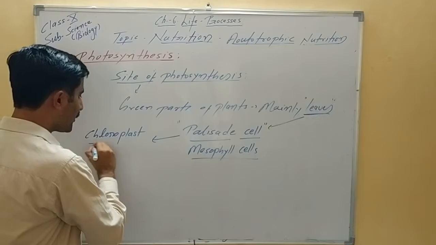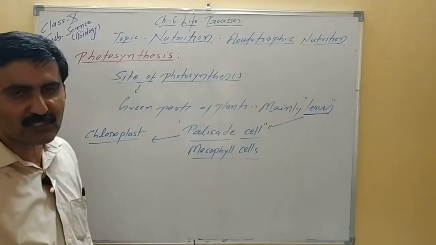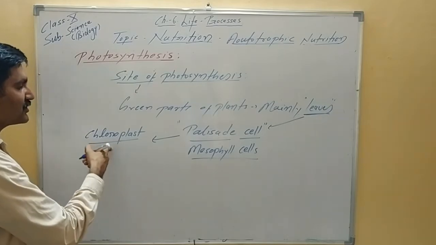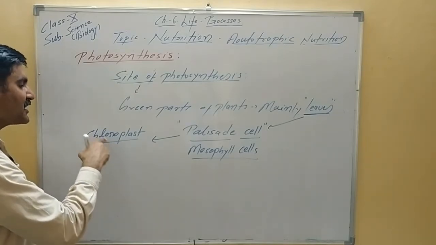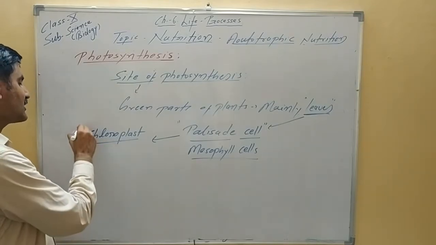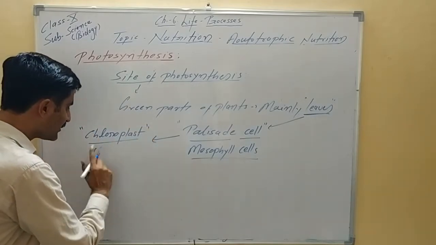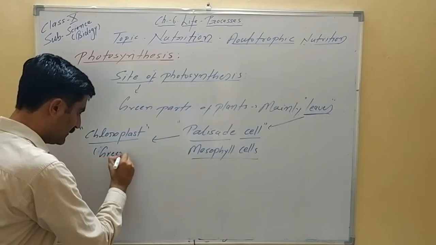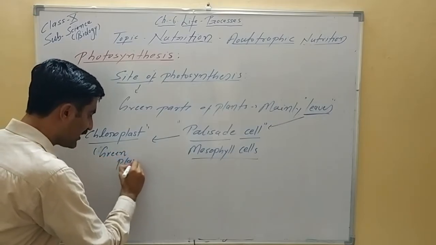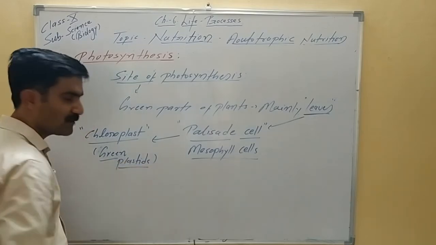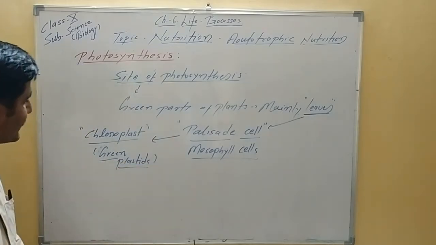Most abundant type of plastid. In class 9th you have learned about the cell organelles. This is a double membrane cell organelle which takes part in photosynthesis. So chloroplast is the major site of photosynthesis. Chloroplasts are plastids, or in other words, green plastids. They provide green color to the plants. Green plastids are one of the largest cell organelles present in the plant cell.